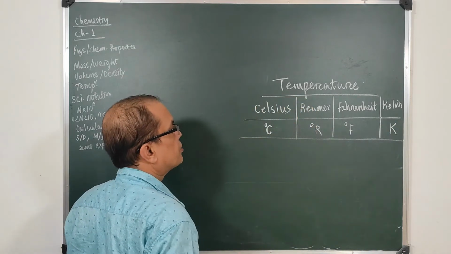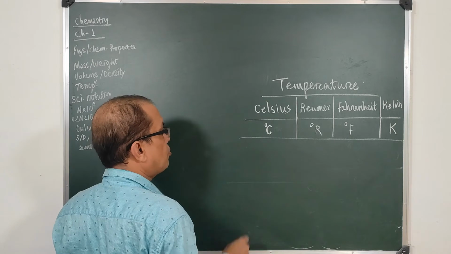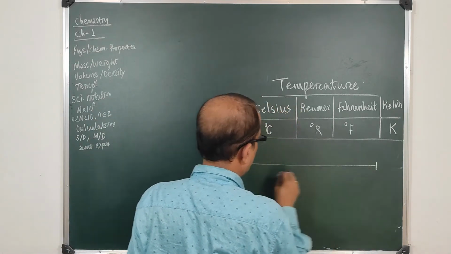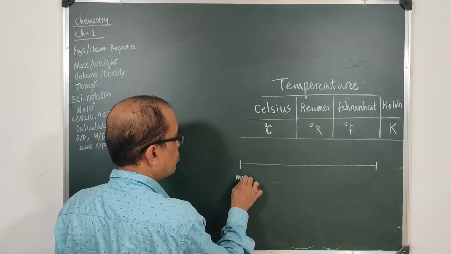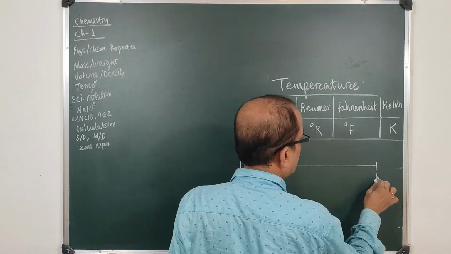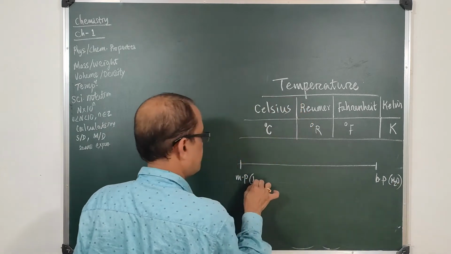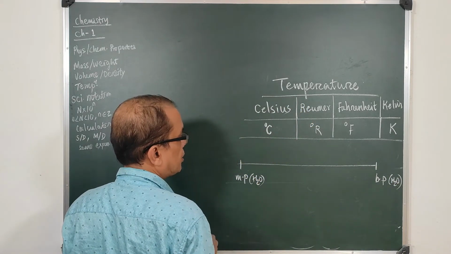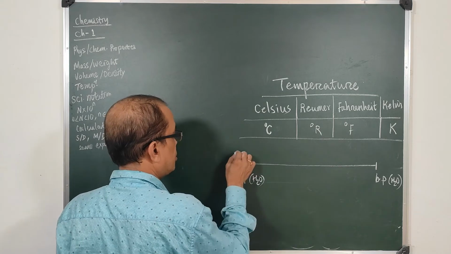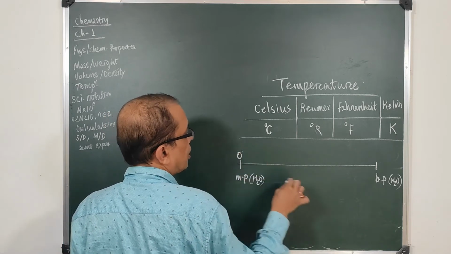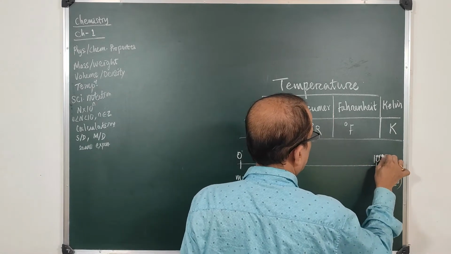And what is the relation? The relation is found when you take a thermometer, and in the thermometer you are graduating the melting point of water here, the boiling point of water here. Then for Celsius this is 0 degree centigrade, and this is 100 degree centigrade.